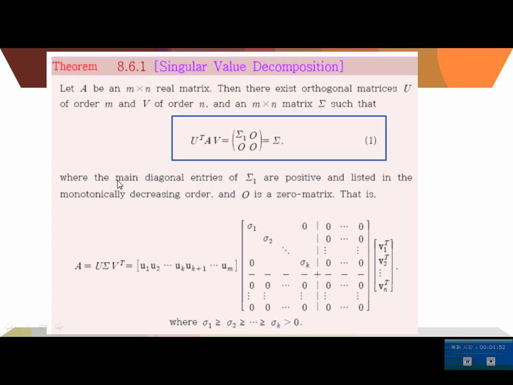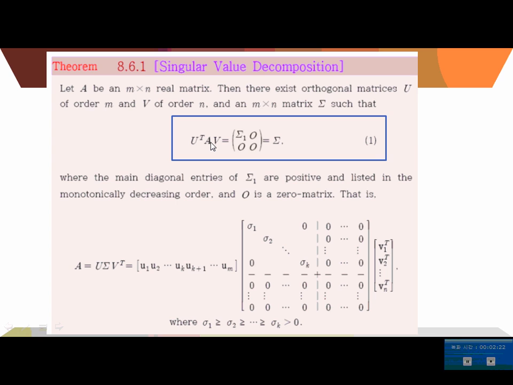Here the main diagonal entries of sigma 1 are positive and listed in monotonically decreasing order, and 0 is a zero matrix. So sigma 1 is a diagonal matrix whose diagonal entries are positive, in decreasing order.